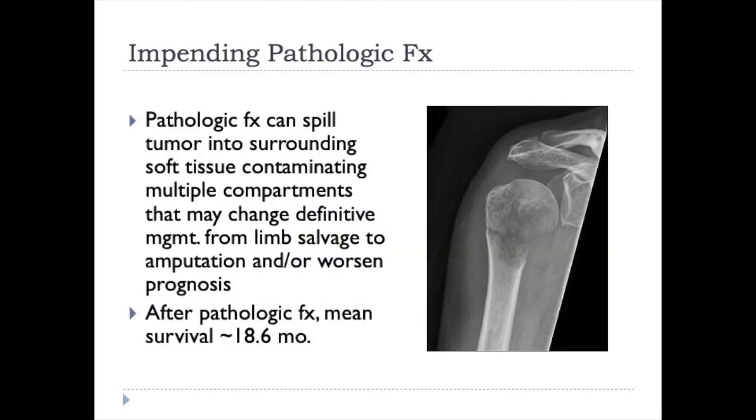Pathologic fracture can spill tumor into the surrounding soft tissues, contaminating multiple compartments that may change definitive management from limb salvage to amputation and/or worsen prognosis. So that's always something to be considered, especially if still going for cure with a resection. After pathologic fracture, the mean survival of patients is about 18.6 months.